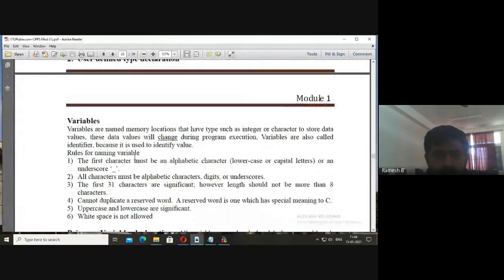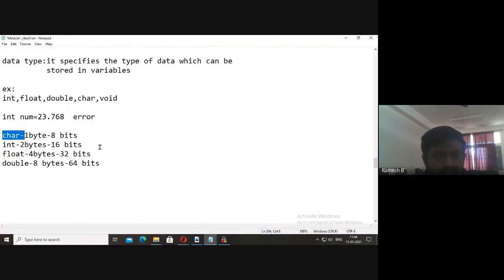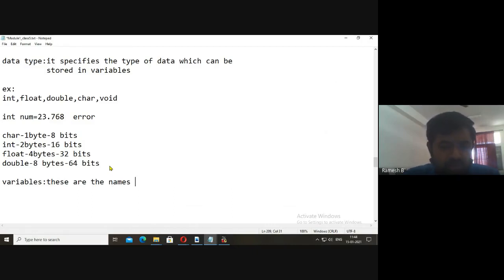Now, variables. I told you what variables are. Variables are nothing but the names given to the memory locations. I told you in the last class, these are very important. Variables are the names given for memory locations.